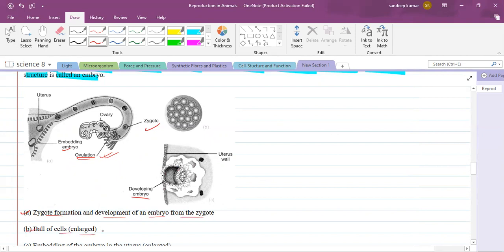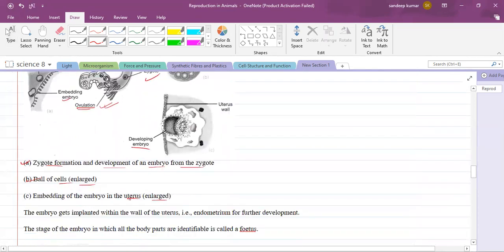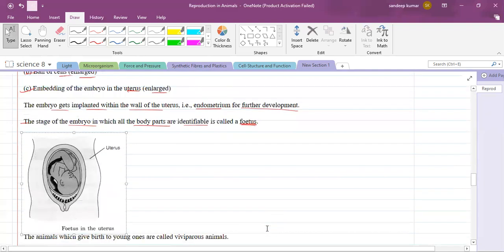The zygote becomes a ball of cells. This is the embedding of the embryo in the uterus, and the embryo gets implanted within the wall of the uterus, the endometrium, for further development. The stage of the embryo in which the body parts are fully identifiable is called as fetus. So when we can identify every part of the baby, it is called as what? Fetus. You can see the fetus shown.